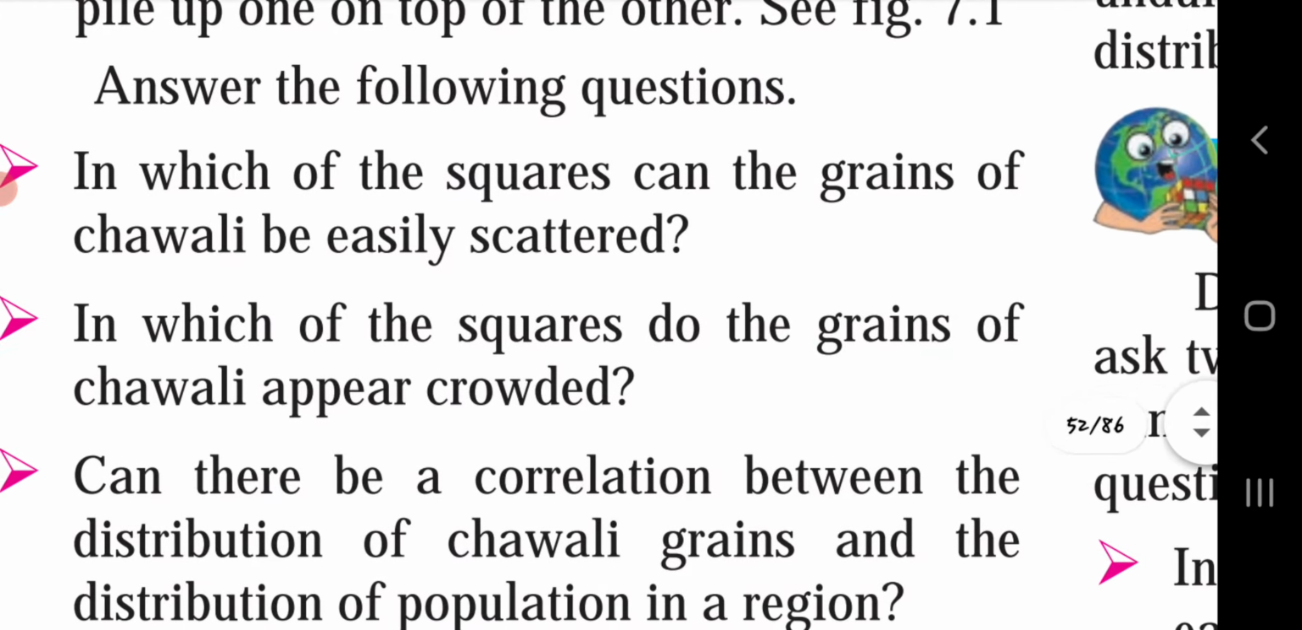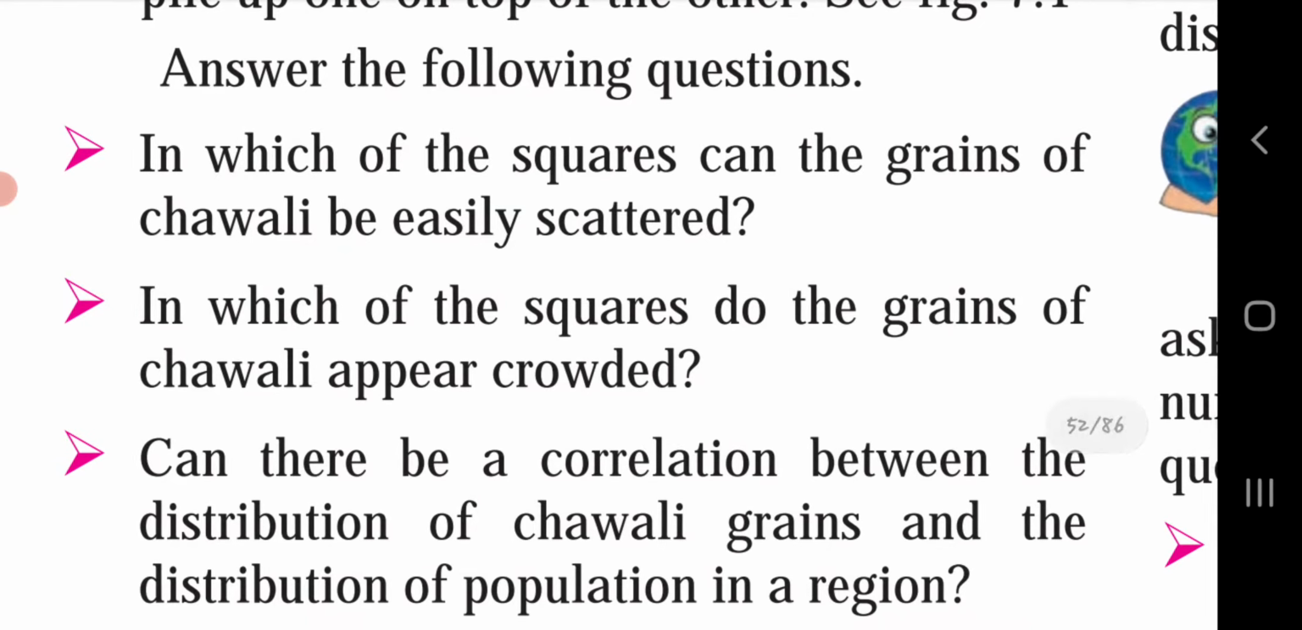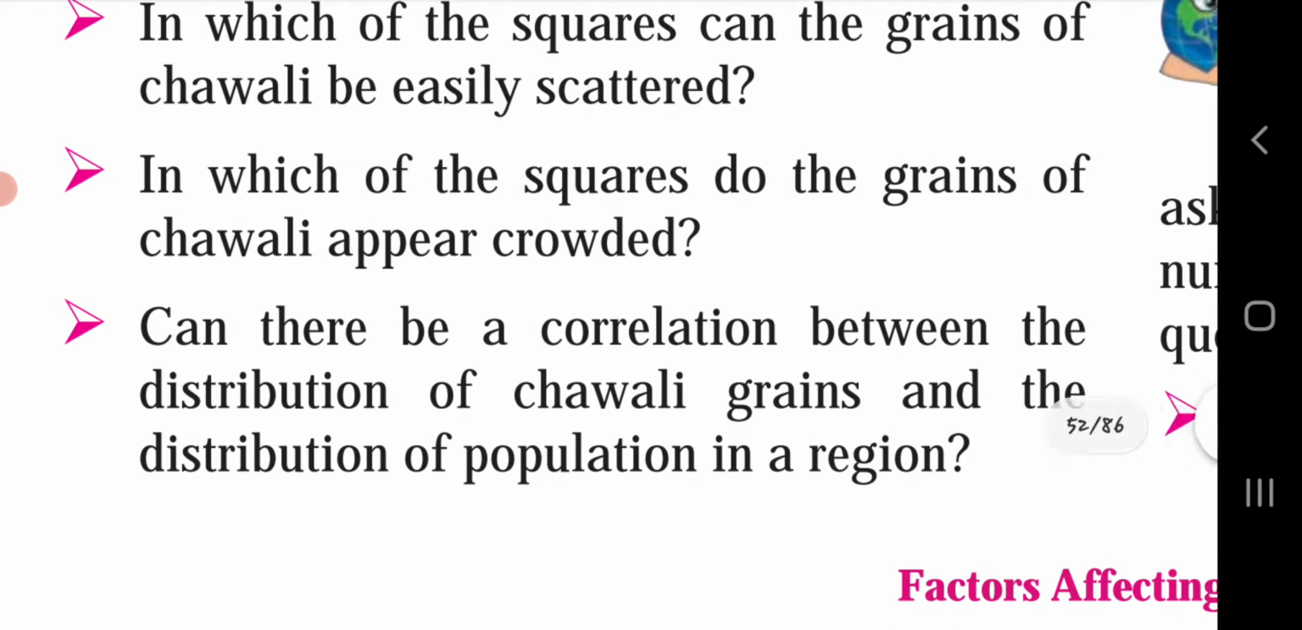In which of the squares can the grains of chawri be easily scattered? Where the box is bigger, in that the chawri will be scattered easily. In which of the squares do the grains of chawri appear crowded? In 15 into 15 centimeters, as the square is small, due to which the chawri will appear crowded.